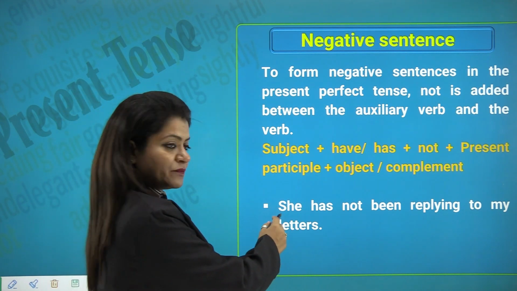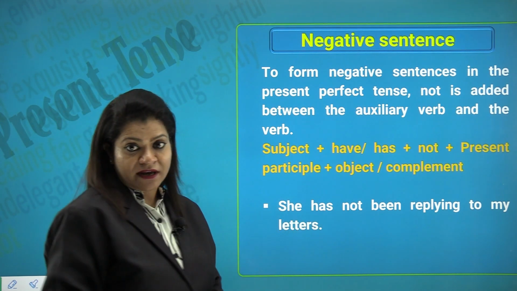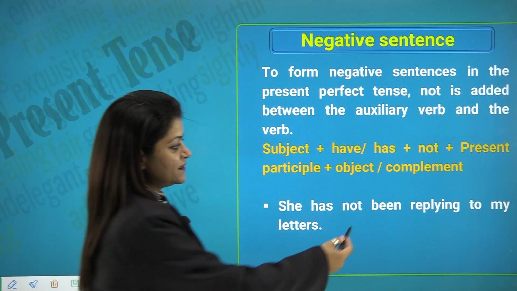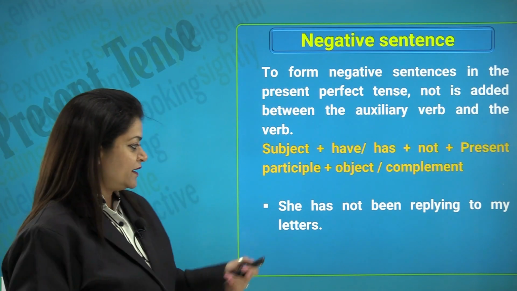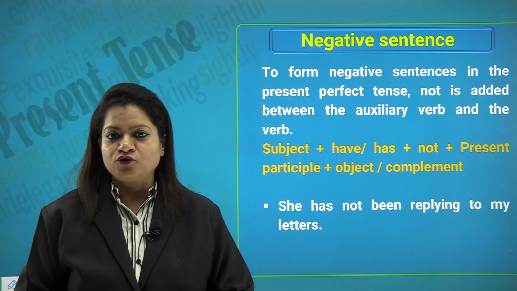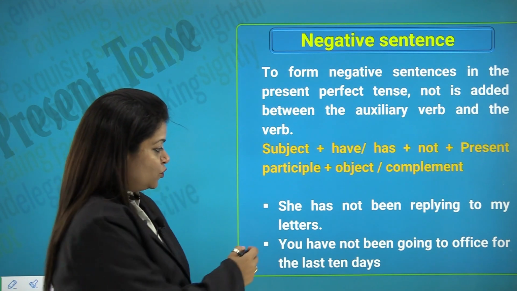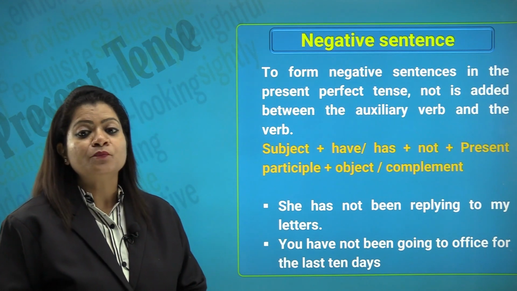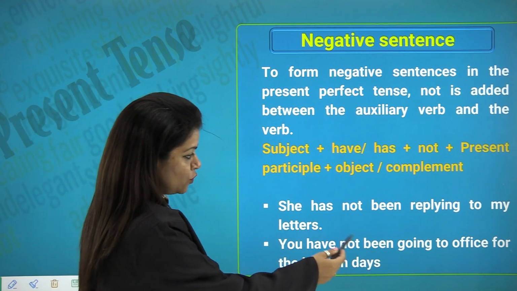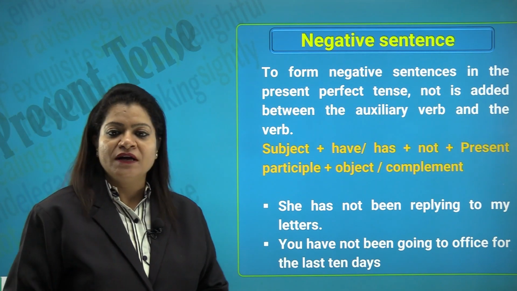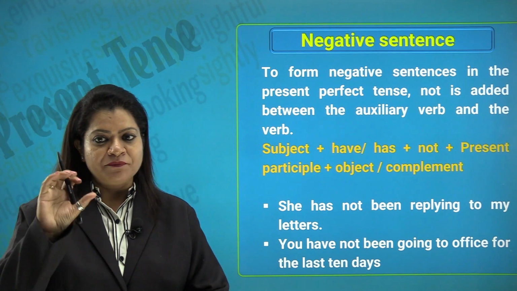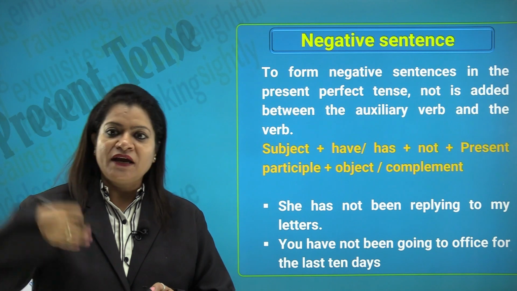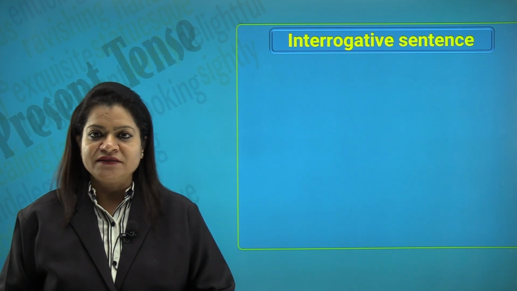So, see the subject singular, has, not the negative sense because we are talking of negative sentences, the present participle, replying to my letters, the object or the complement. You have, because you we count as a plural subject. So, you have not been going to office for the last 10 days. So, we have talked about something which is like today and back past 10 days.